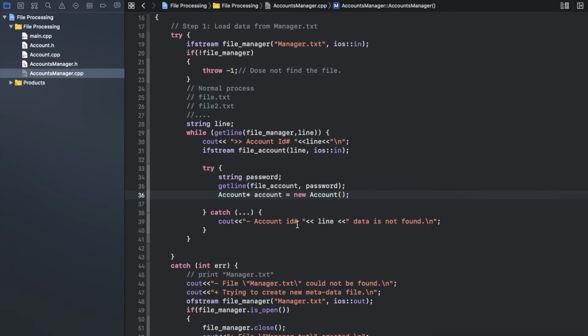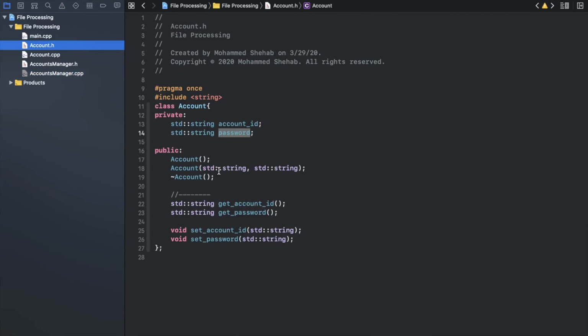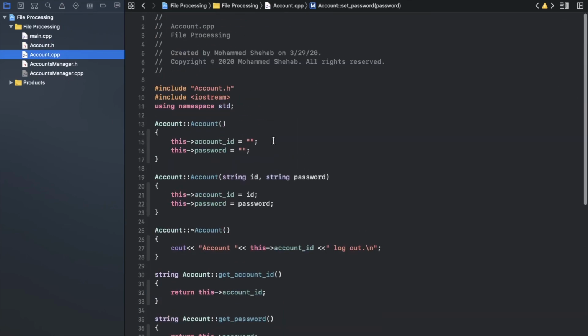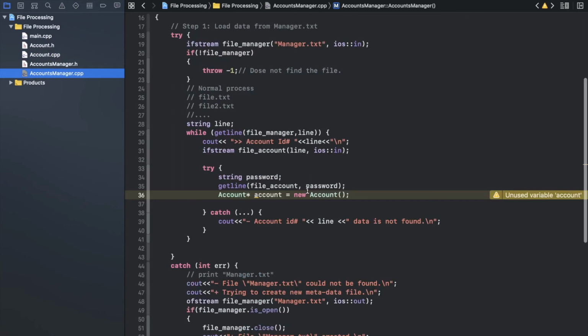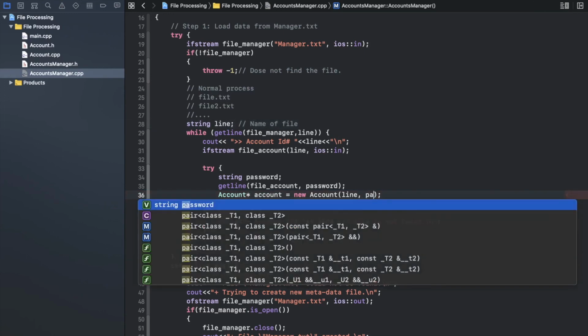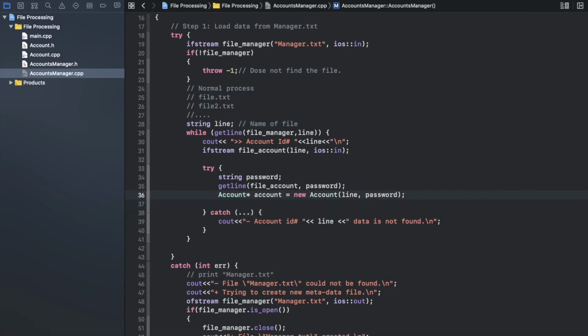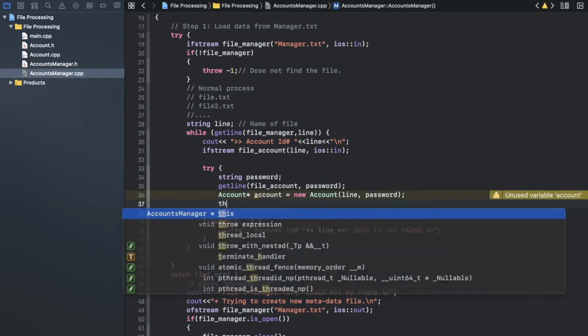And now you can see here I implement an overloading constructor. So I take two parameters. Let me check which first parameter. It's an ID, then a password. So here the ID will be the line, which is the name of the file. Okay, let me make a comment here. And here I need another string, which is a password. So now I give that password. Okay, so now I already have that object.